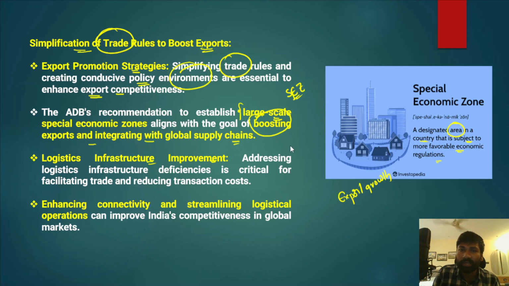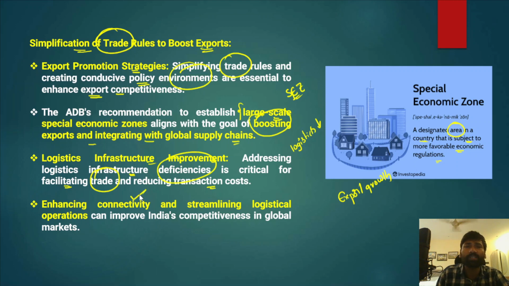Logistics infrastructure improvement is also another important aspect here. We must reduce the logistics cost as well. Because if you look at competitiveness in terms of logistics, India has a higher logistics cost compared to countries like China. So we must focus on reducing logistics costs, and that is very important. Addressing logistics infrastructure deficiencies is critical for facilitating trade and reducing transaction costs also.